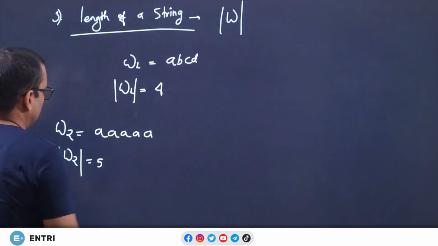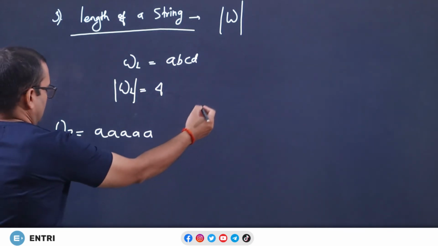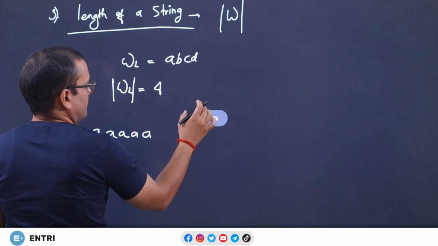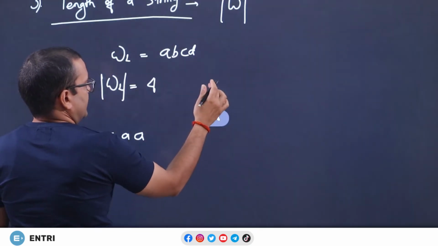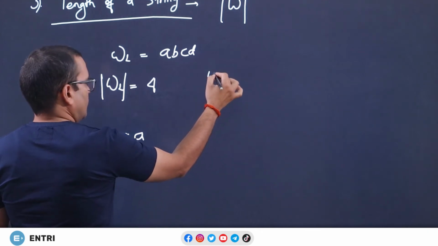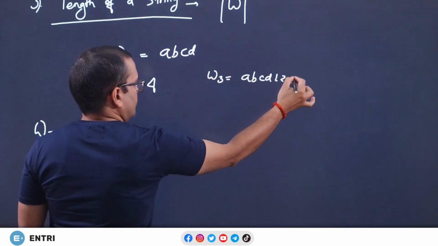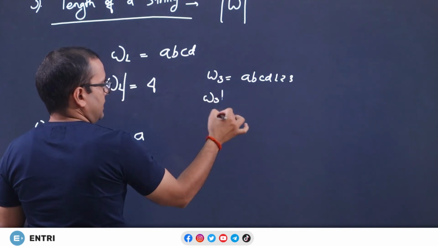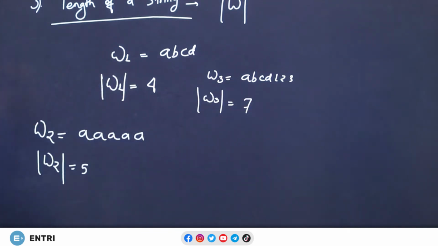So, the length is 5. Next is omega 3. This is A, B, C, D, 1, 2, 3, and this is my last example, and the length is 7. The symbols involved is 7.